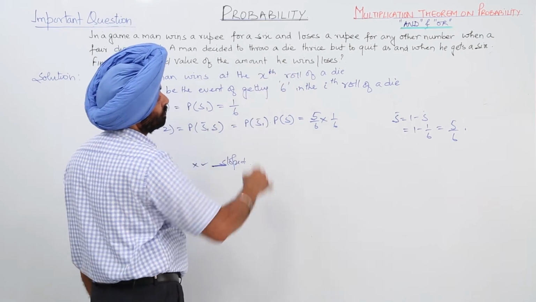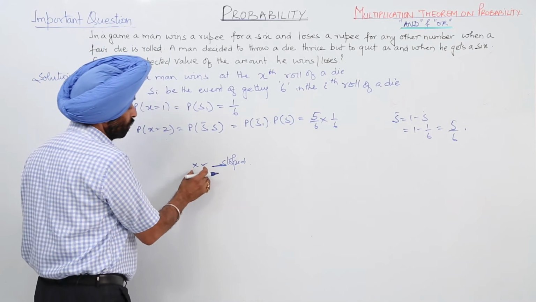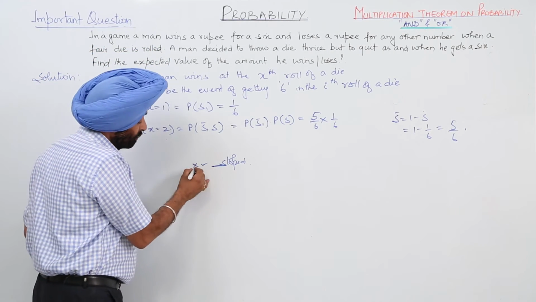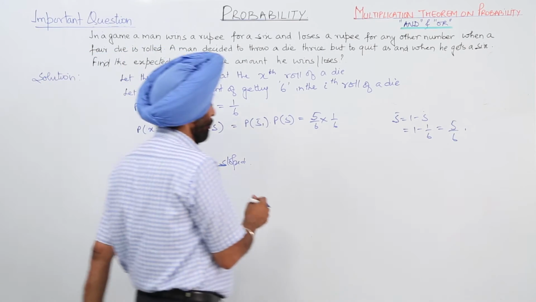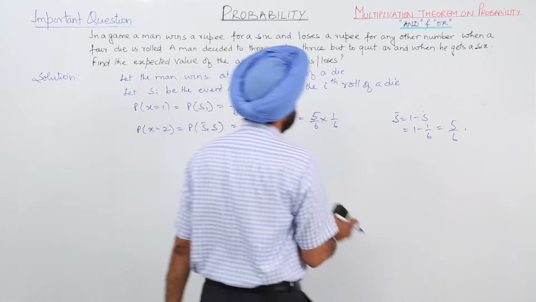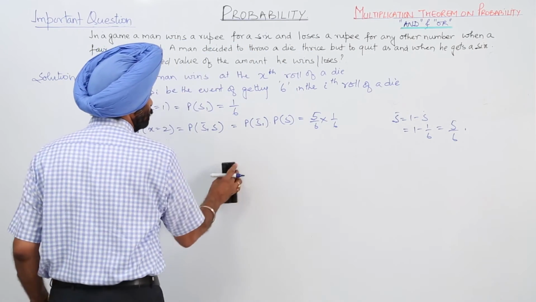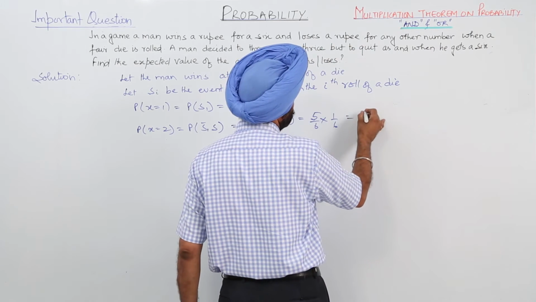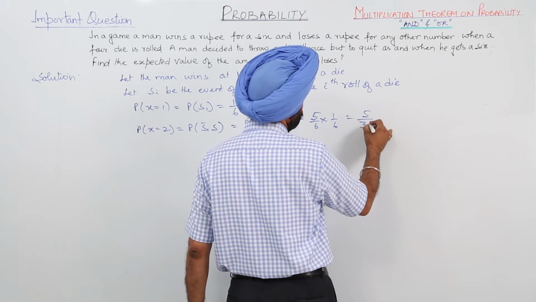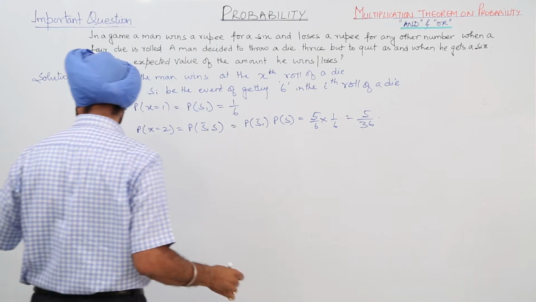This is the condition in the question. So he has only two possibilities, one not getting a 6 and then getting a 6. That means x is 2. Now this becomes 5 by 36.